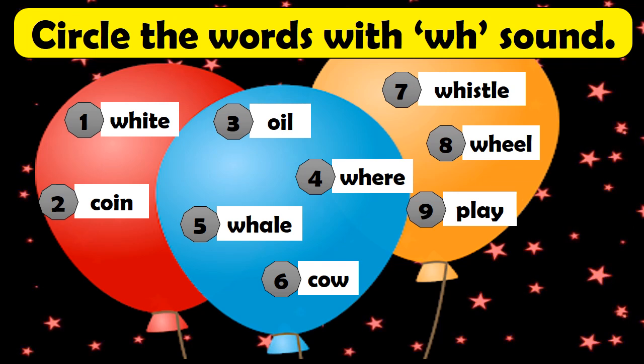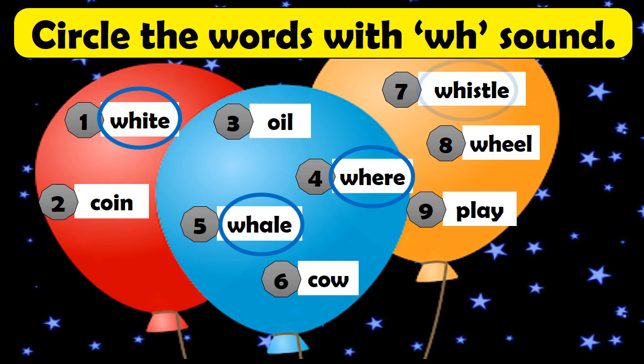Which one has the W sound? White. How about number 2, coin? No. Number 3, oil? No. Number 4, where? Yes. Number 5, whale? Yes. Number 6, cow? No. Number 7, whistle? Yes. Number 8, wheel? Yes. Number 9, play.